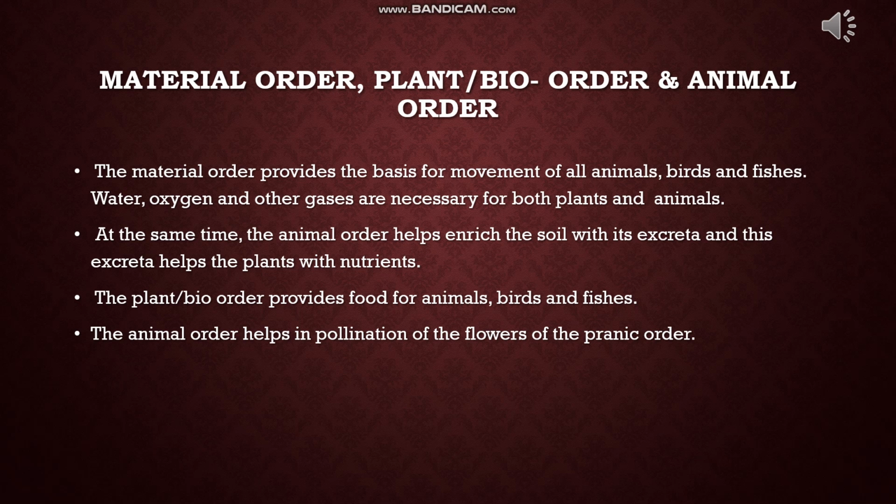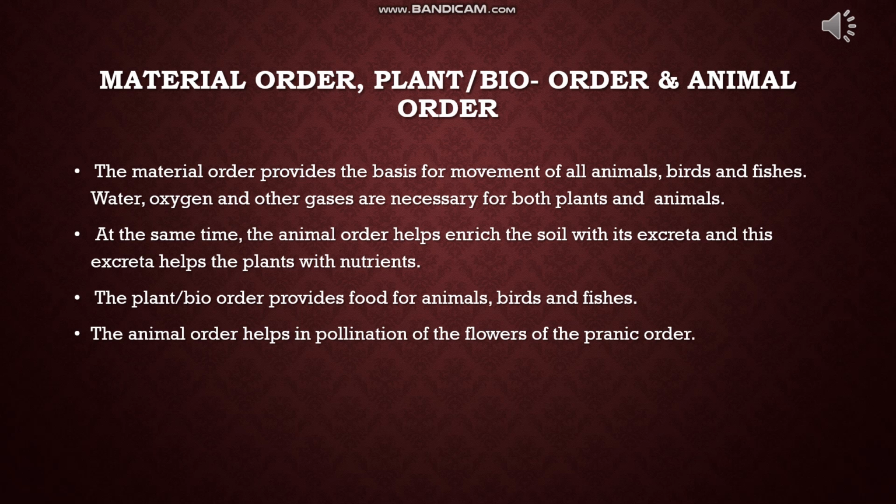Firstly, we'll discuss the material order. Material order provides the basis for movement of all animals, birds and fishes. Secondly, it provides water, oxygen and other gases which are necessary for life to both plants and animals.